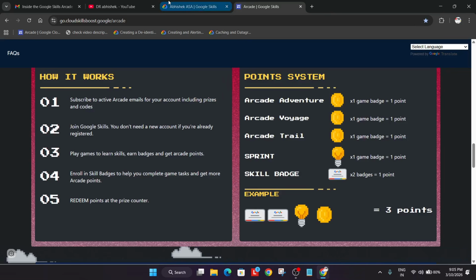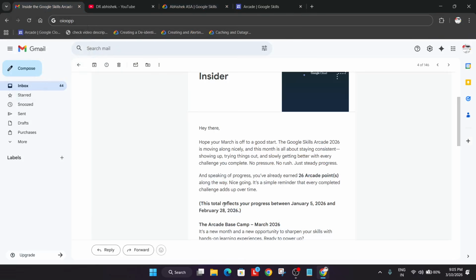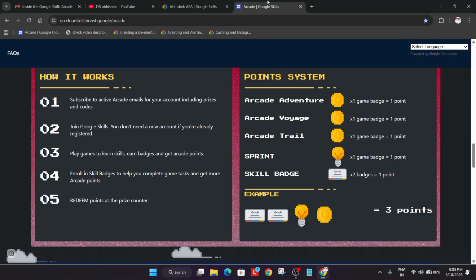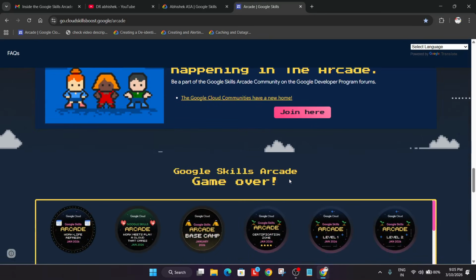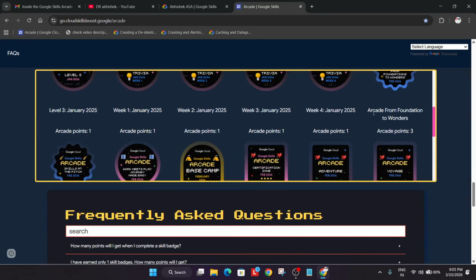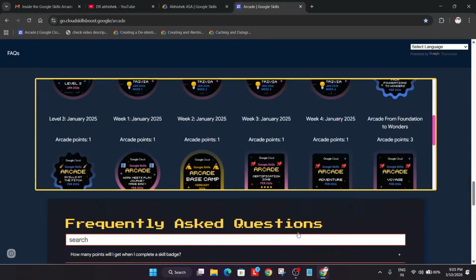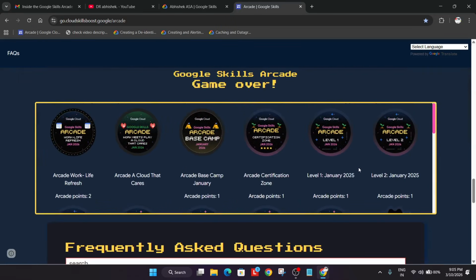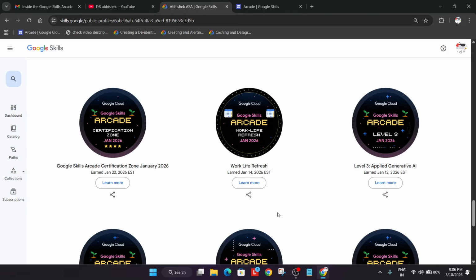So if you have to count up to 28th of February, let's count it. How can you count it if you don't know which game gives how many points? For example, you can come over here to the games page, just scroll down a bit. Here you'll find all these games which expired recently, means ended recently. Here you have to count all the games except this Work Meet Play. Why I'm talking about it, I will tell you in the later part of the video. You have to just avoid it. So let's come over here.